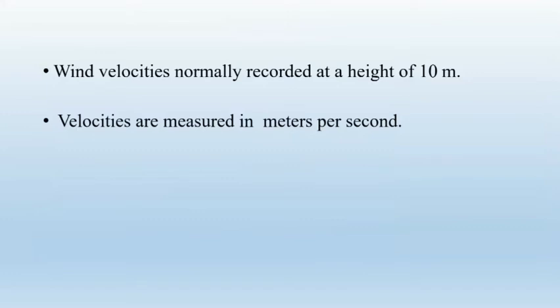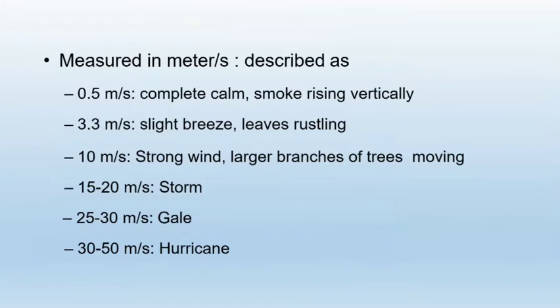It is described as, if the air velocity is 0.5 meter per second, then air is completely calm, and here smoke rises vertically. If it is 3.3 meter per second, then it is a slight breeze.